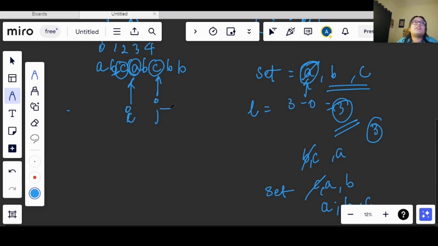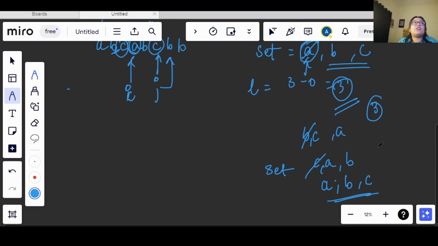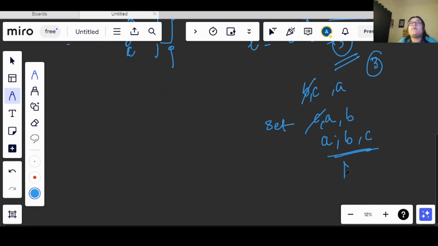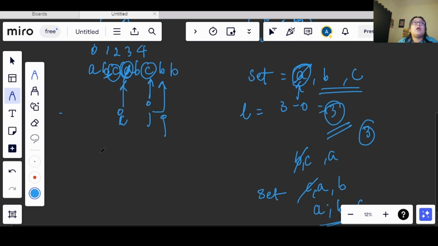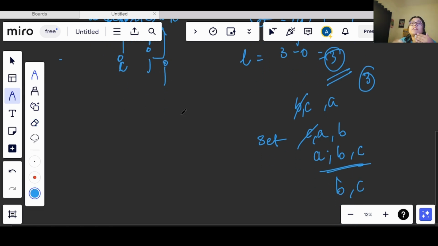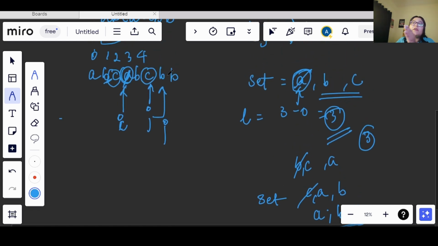Now my J will be moving forward, and it will see I have a B here, right? And again I will see that this B is existing in this set, right? So for that, again my J is moving forward, and this value that I have here, I will be removing from my set. So now I will be left with B and C only. After that, I will move my J here. I am using this J, right? So now what is happening, I will be checking till when I have this jth character in my set, I will be removing till then.